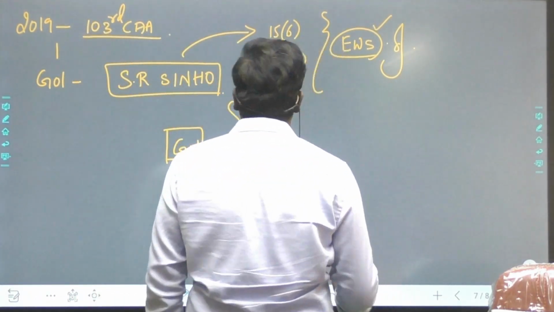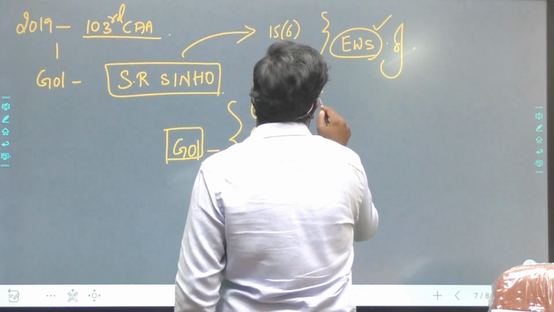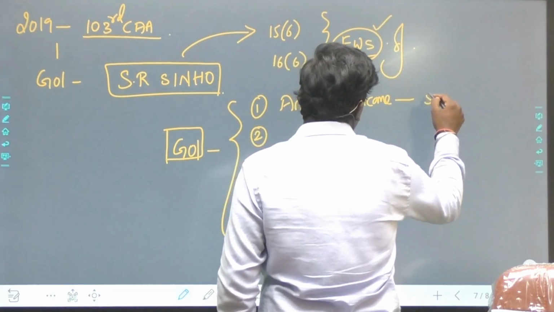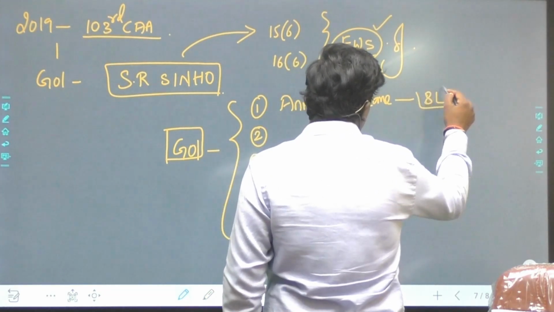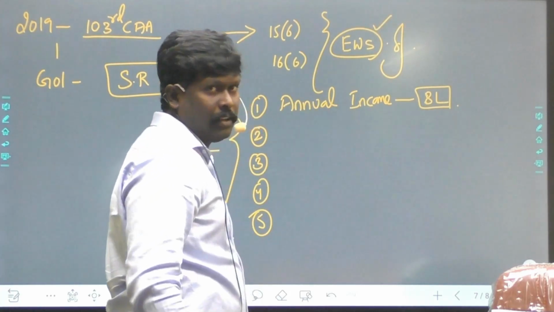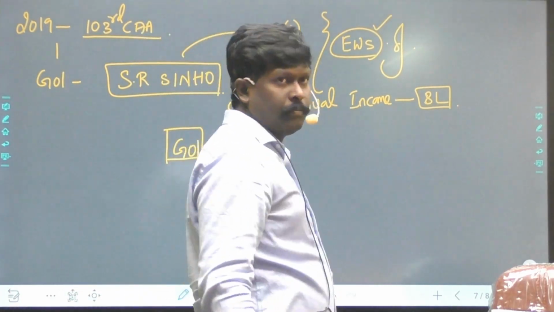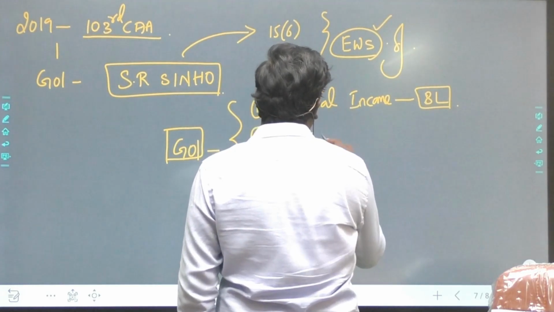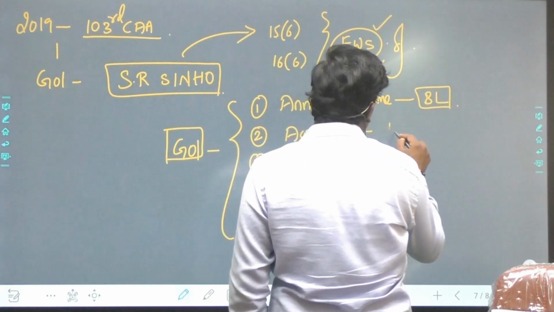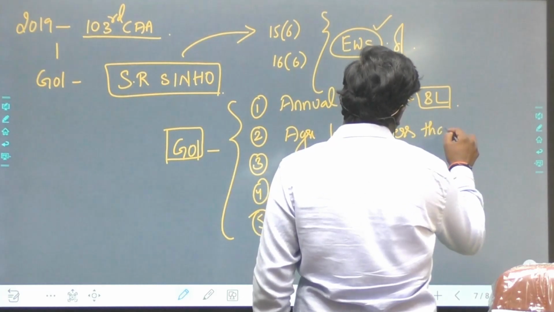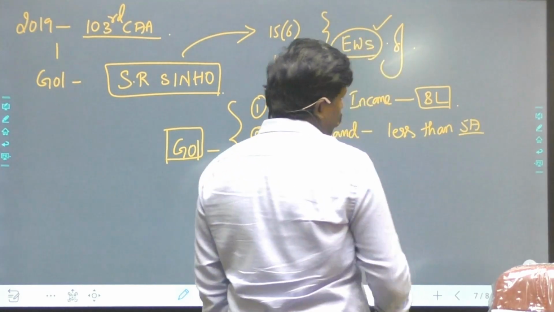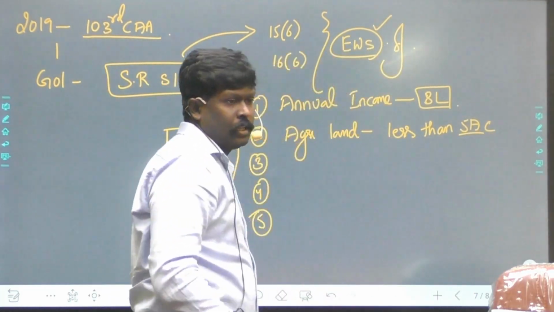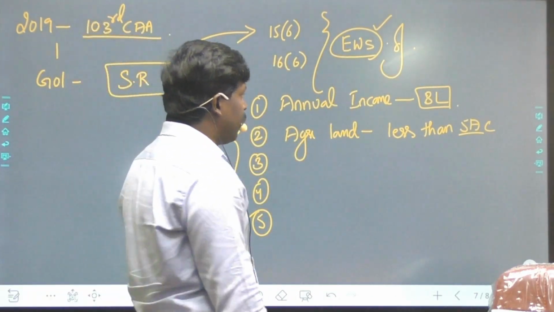Criteria number 1: annual income should be below 8 lakhs. Criteria number 2: agricultural land of less than 5 acres.